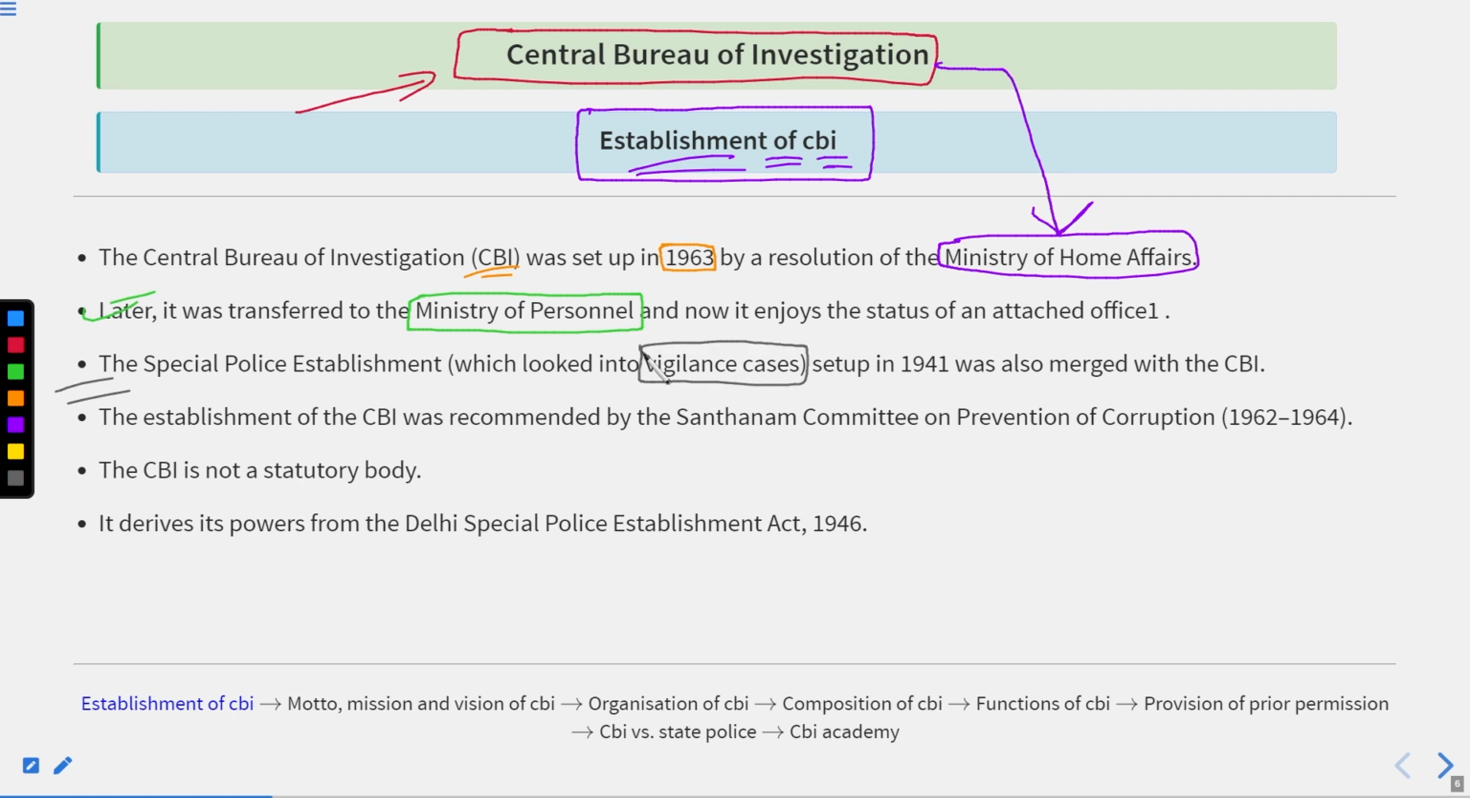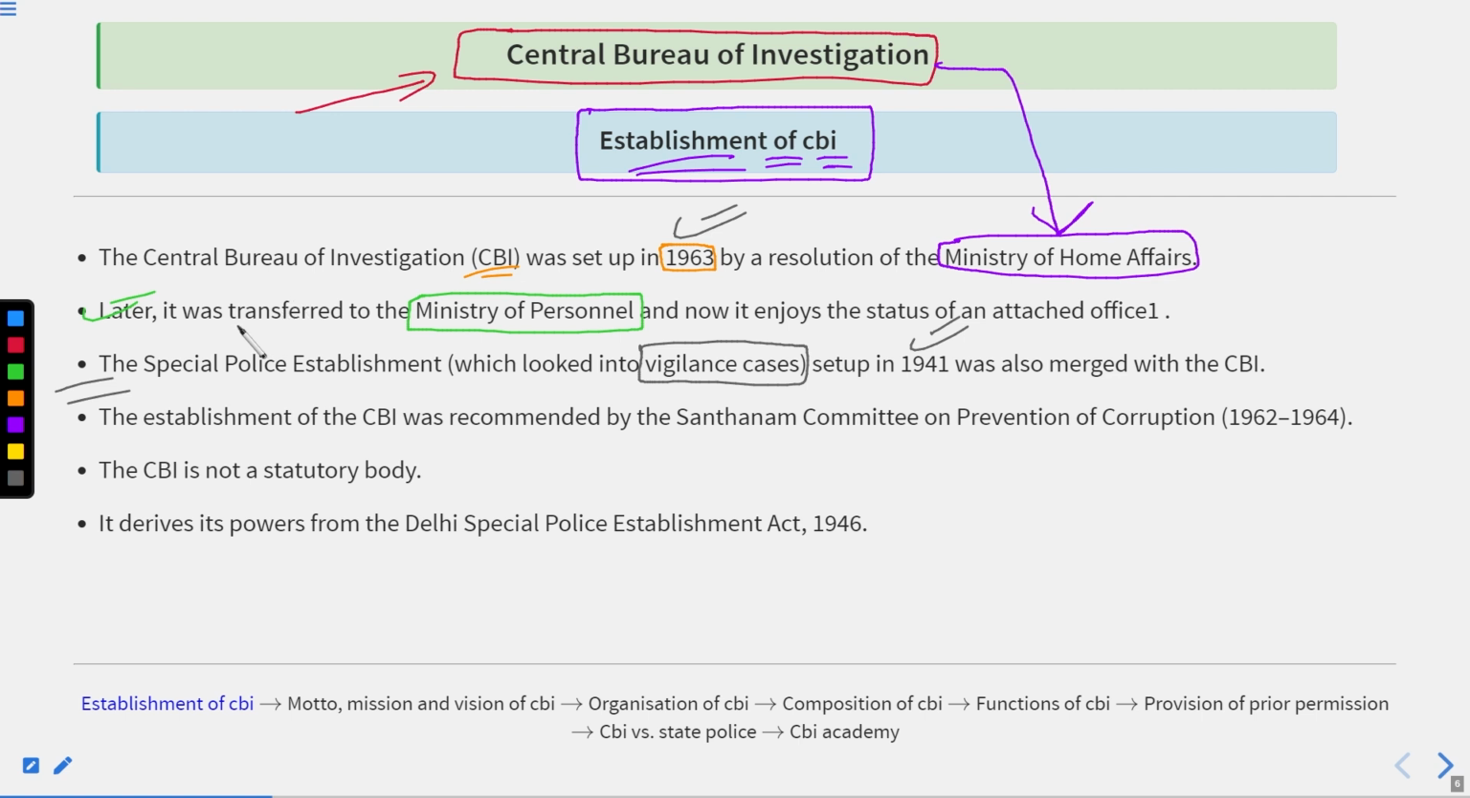It was set up in 1941 and was also merged with the CBI. So here, if you match the dates, 1963 and 1941, what is the thing that you are getting in your mind right now? If you look at the years, come on, tell me what you are seeing here. If we break them down, we will conclude that 1947 was the year when we got independence. It means when the Britishers withdrew their rule from India. In 1947 we got independence. So prior to this, what happened?